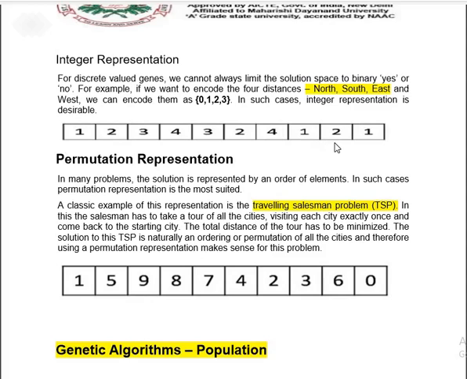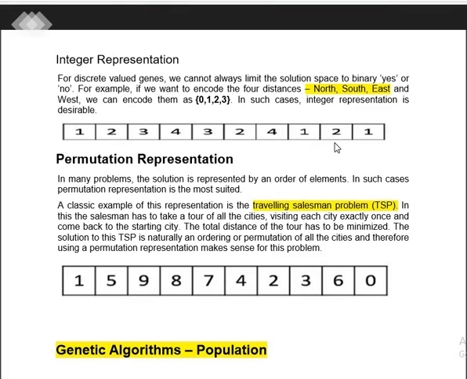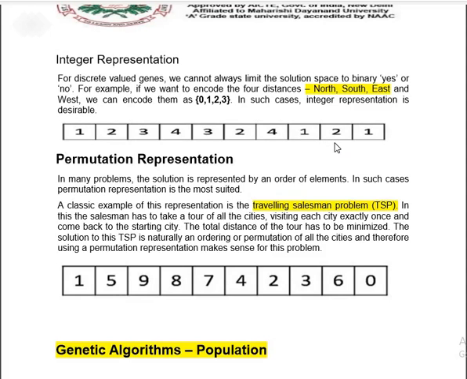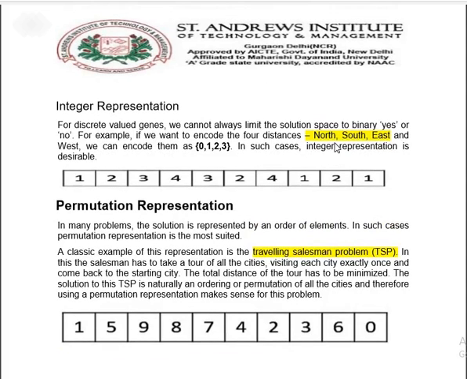Then the next part is permutation representation. Now how does permutation representation work? Permutation representation is mostly where the genotype can be represented, or where the genetic algorithm is able to represent the result.